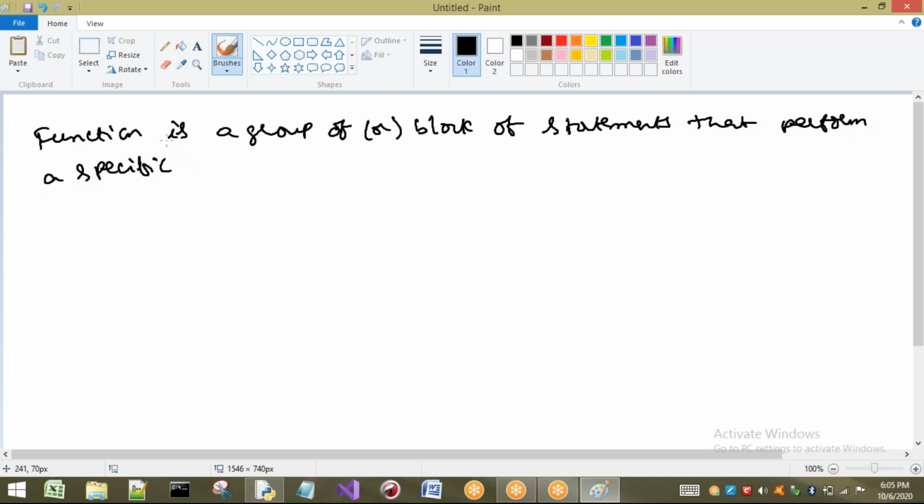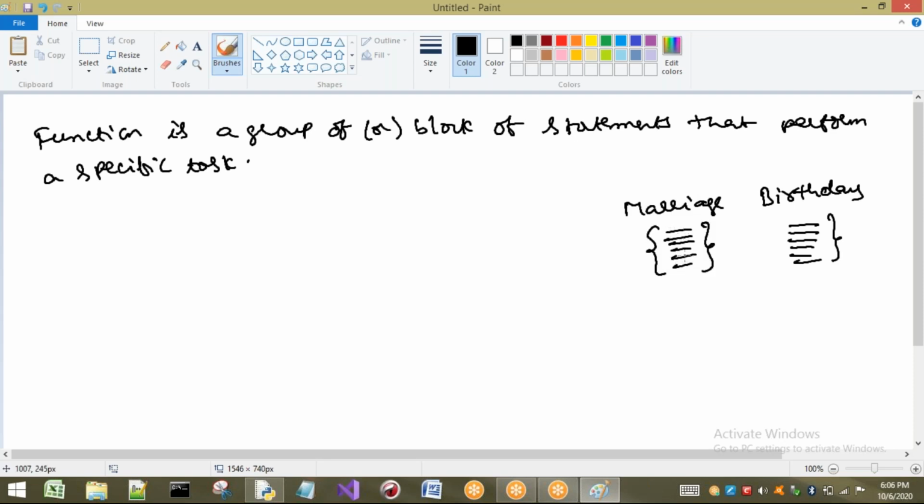Why I am specifying a specific task, I will explain with a small example. If I go to a birthday function, the steps are related to the birthday only. If I go to a birthday, they will not do a marriage. If I go to a marriage, the steps are related to the marriage only. They will not celebrate a birthday there. In the same way, whatever steps we follow in the birthday are related to the birthday only. So I have written here: a function is a group of statements or block of statements that perform a specific task.